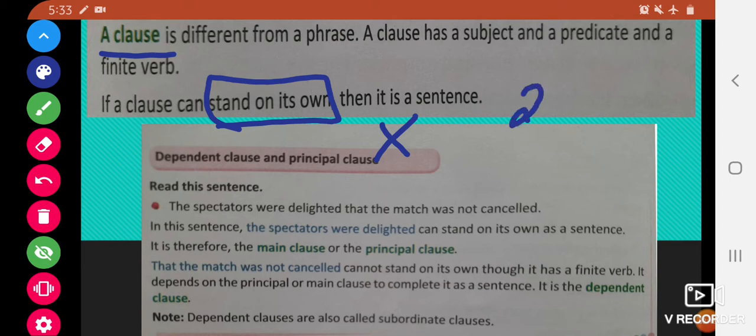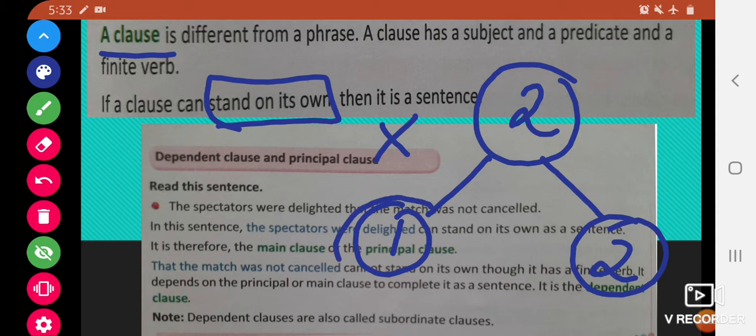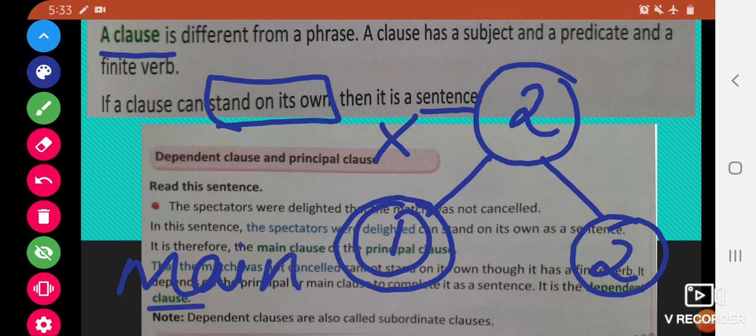Now there are two types of clauses. The first type can stand on their own. The second type cannot stand on their own. So if they can stand on their own, we call them a sentence or we call them main clause, or we call them principal clause.